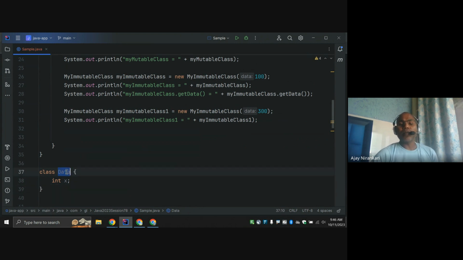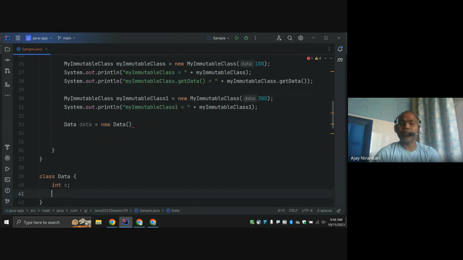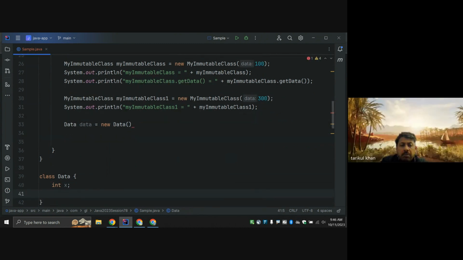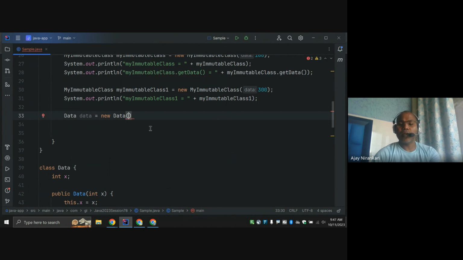Here you can create data equal to new Data, and let's add the constructor, and initially we have the data as one. This is the data now.